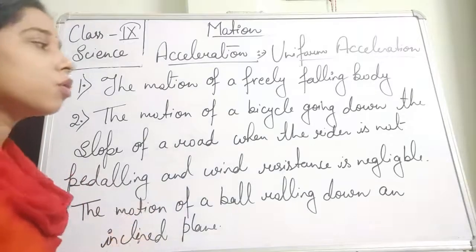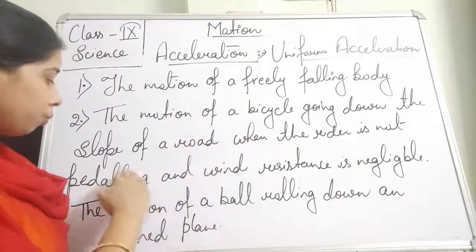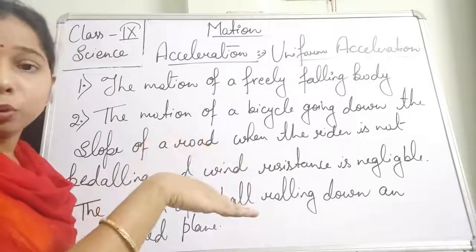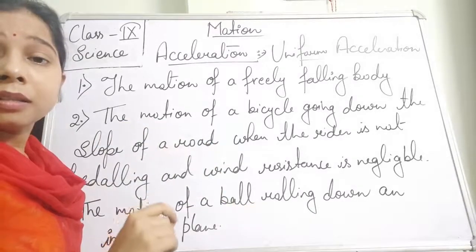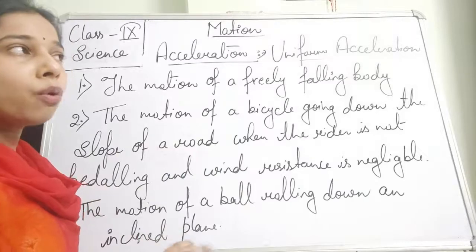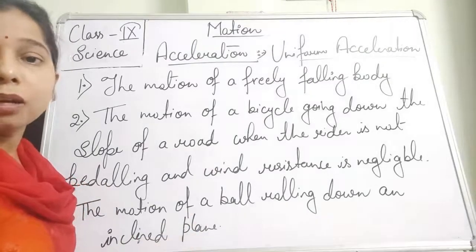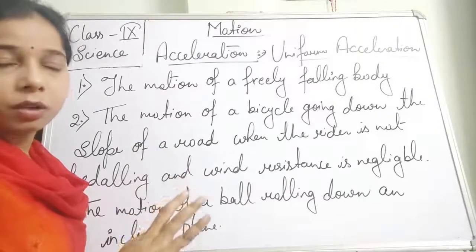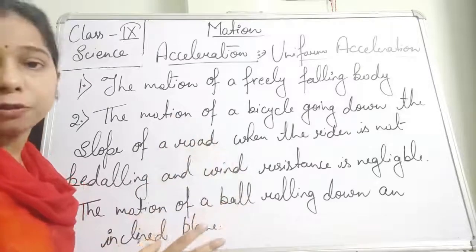Second one, the motion of a bicycle which is going down the slope of a road, and at that time the cyclist, the rider, is not paddling, and there is no wind resistance to brake it or stop the bicycle.